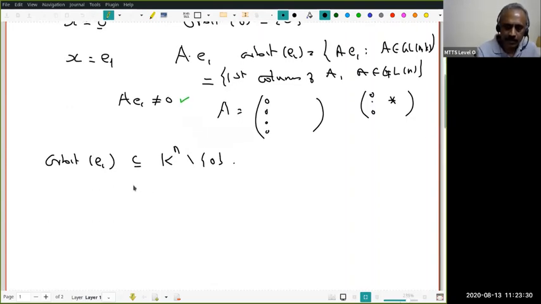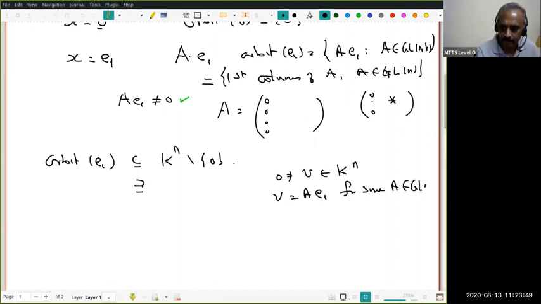I claim it is equality. That means this holds. That is, give me any non-zero vector B in Kn, then B equals A of E1 for some A in GLN. That's very clear. Why? Because B is non-zero vector, right? Therefore, I can put V1 equal to V, and since B is non-zero, this is a linearly independent set.